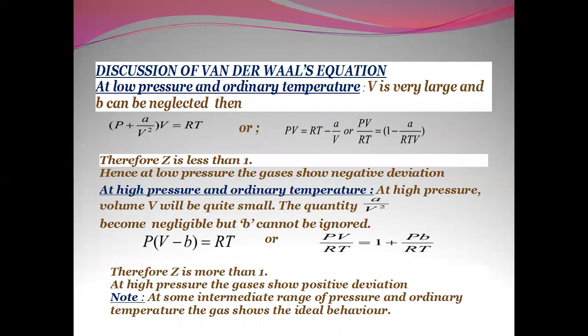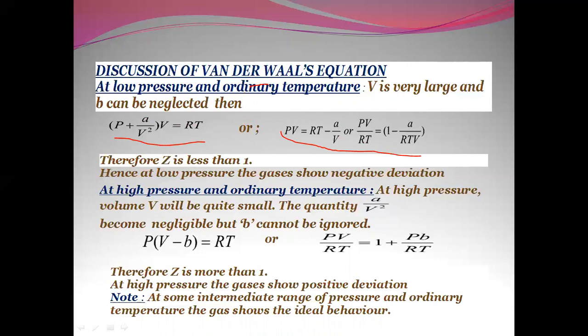Now let us move on to the discussion of the van der Waals equation. At low pressure and ordinary temperature, V is very large and b can be neglected. So you can write it as (P + a/V²)V = RT, or P = RT/V − a/V², or PV/RT = 1 − a/RTV.